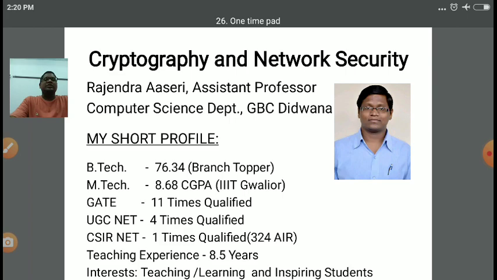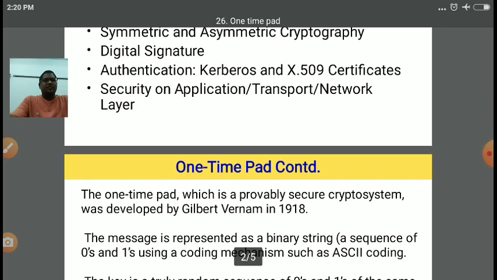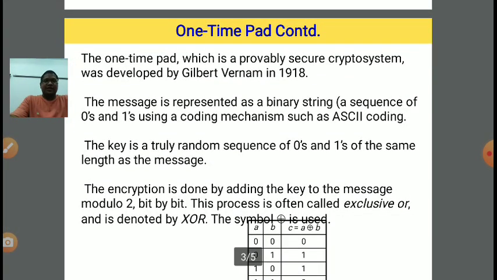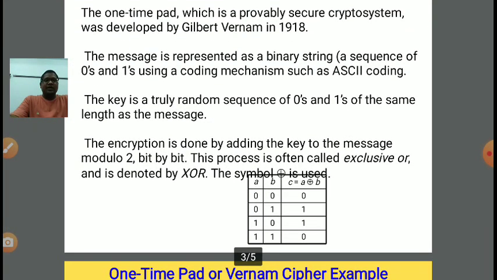In continuation to this series, in today's lecture, we will be focusing on a new type of concept called one-time pad, right? So in one-time pad, as the name implies, suppose our message is of 5 bits, so we will take a key of 5 bits and we will apply some logic gate mechanism. The logic gate is XOR. So XOR will be done with the message and the key, and the output generated will be called ciphertext. So now we will discuss in detail.